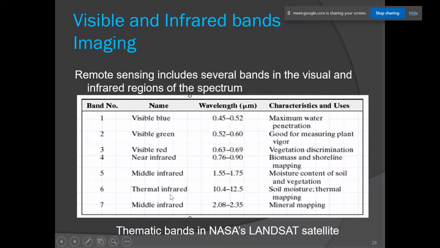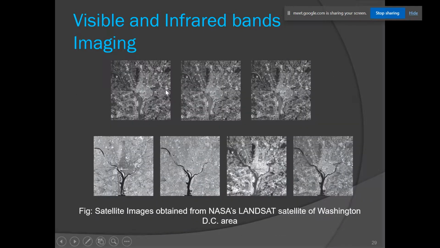The thermal infrared can be used to observe soil moisture and thermal mapping. These are the 7 images taken in the 7 bands of the same place. You can see each has different details. You can observe that the river is clearly visible in the 4th, 5th, and 7th image.